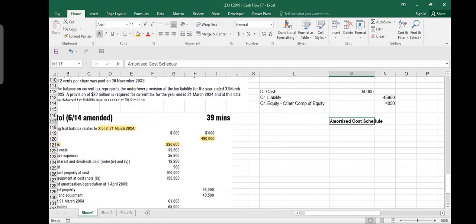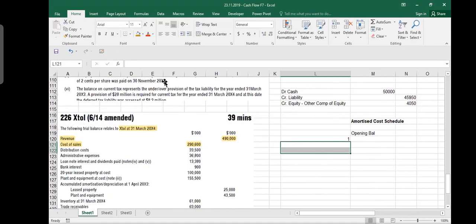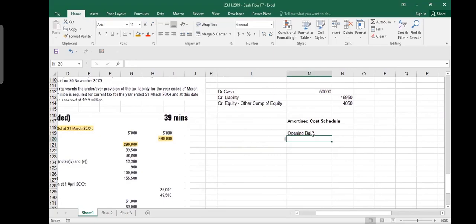I will say that your opening balance, how much liability do you have in year 1? So year 1, year 2, year 3 you can make, but luckily you don't need to make year 2 and 3 because you just issued it on 1st April 2003 and you are making it on 31st March 2004. So you just need to make 1 year calculation. Your opening liability is 45,950. You accrue 8%, which means this multiplied by 8%. This is what I should pay, but I am paying 2,500, and then you make a total. This is going to be 47,126.